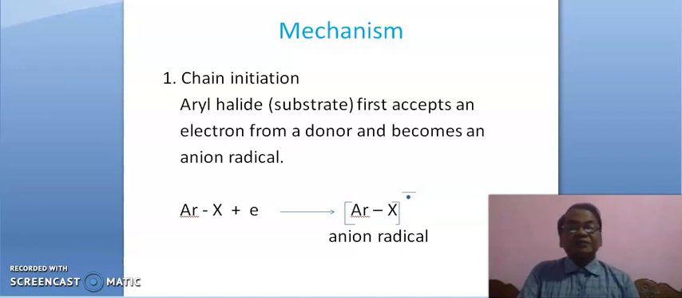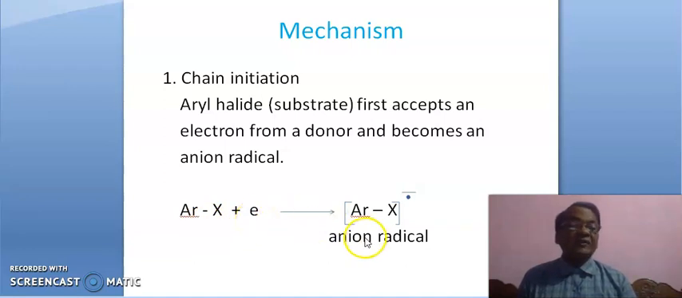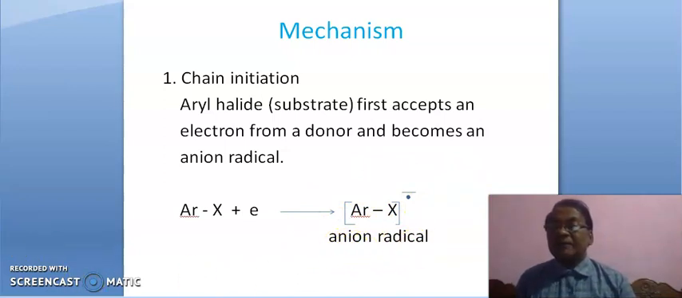Friends, you have seen here, this is aryl halide, you may say chlorobenzene. It is the substrate and it accepts one electron leading to an anion radical. It is one electron, therefore it is a radical. It is a minus charge, therefore it is an anion. And all together we can say it is an anion radical.